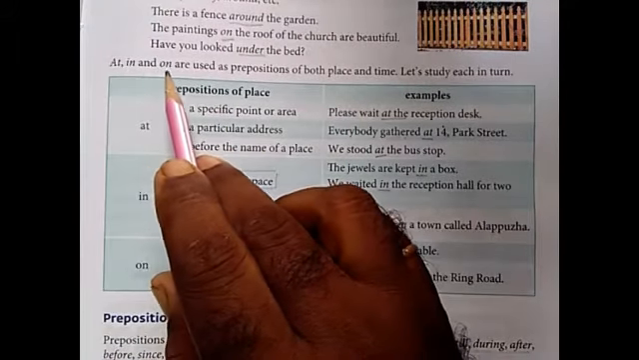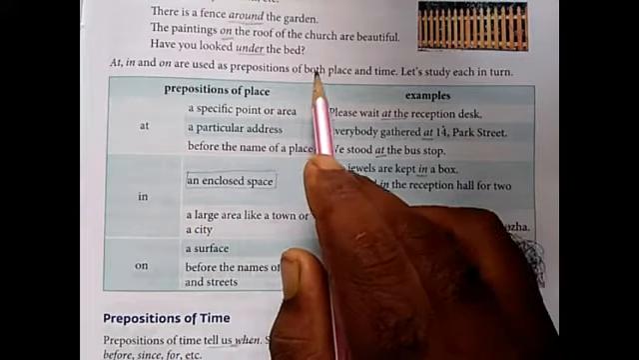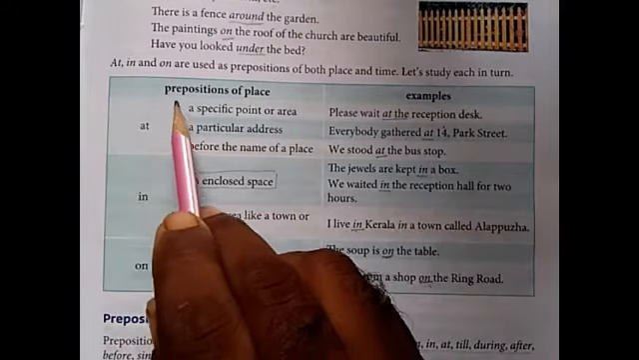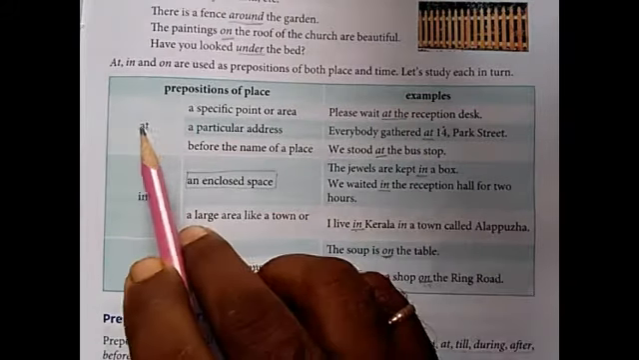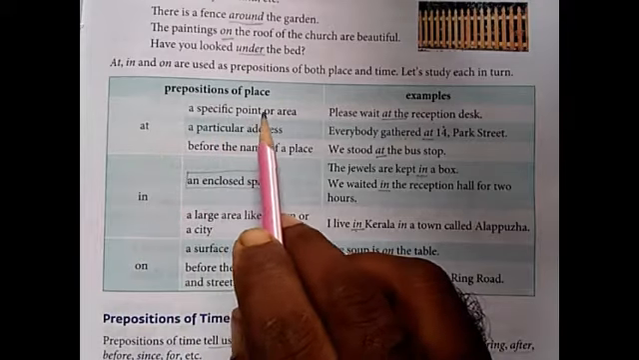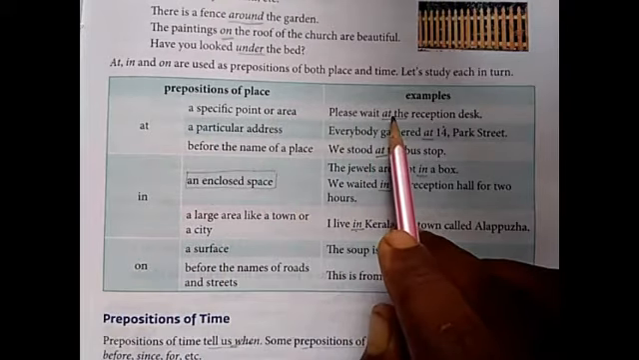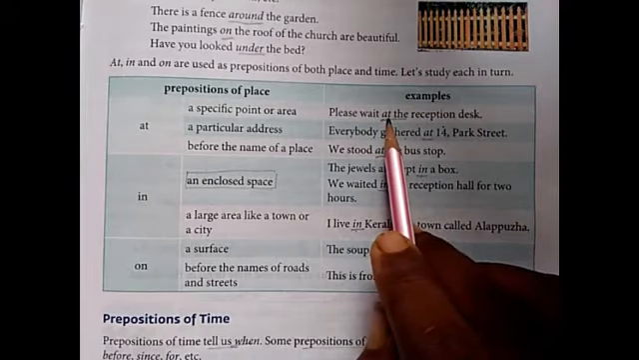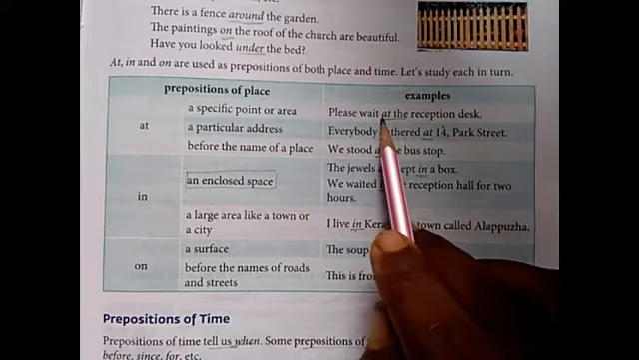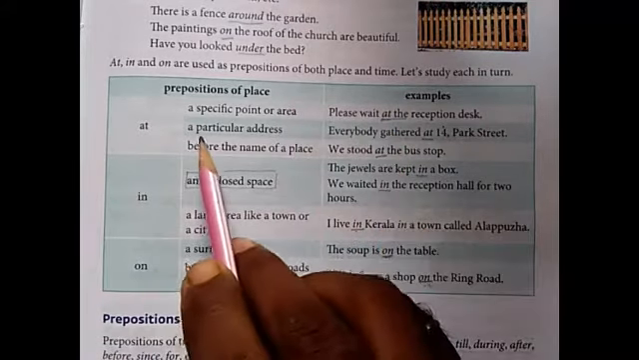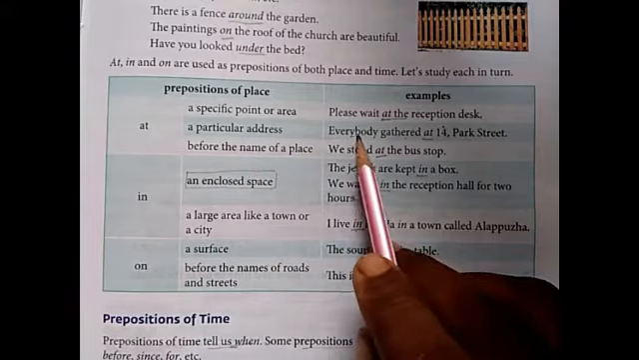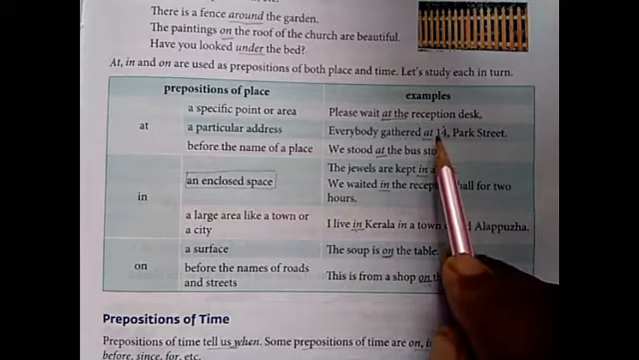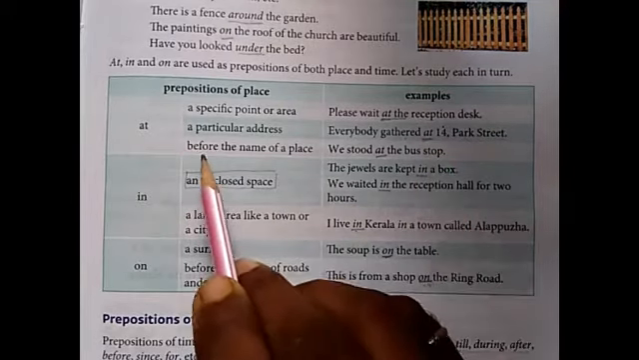At, in and on are used as prepositions of both place and time. Let us study each in turn. Prepositions of place, examples. At, a specific point or area. Please wait at the reception desk. Here it is a specific point, specific area. So there at is used. A particular address. Everybody gathered at 14 Park Street. So it is a particular address, at is used.